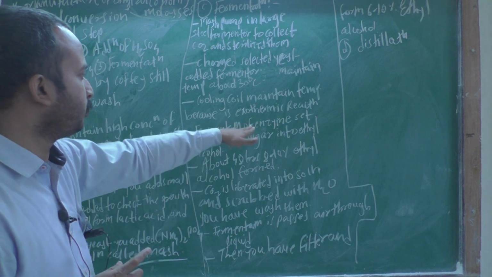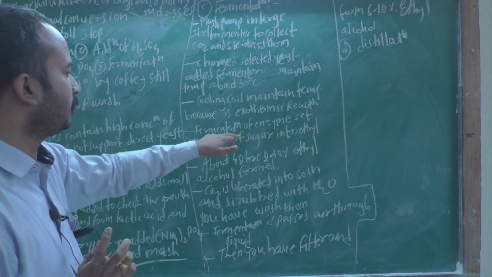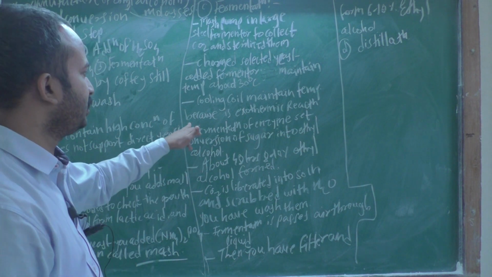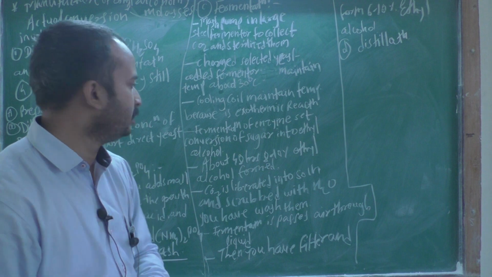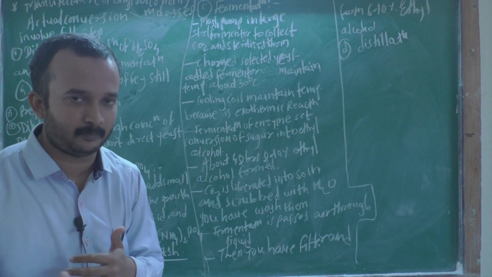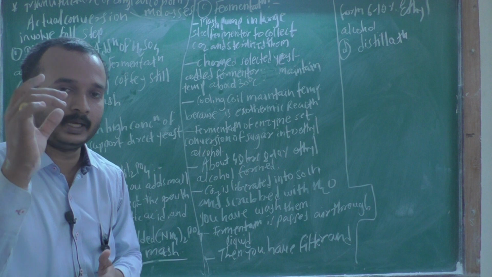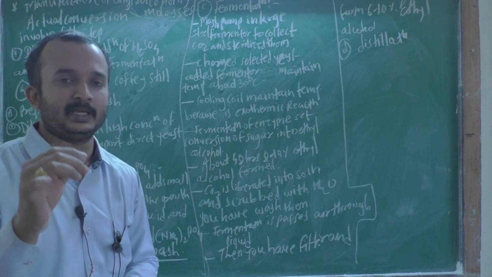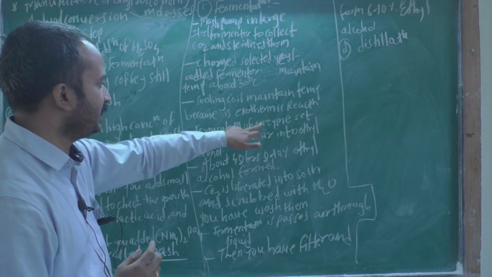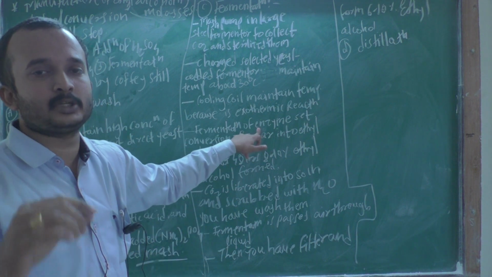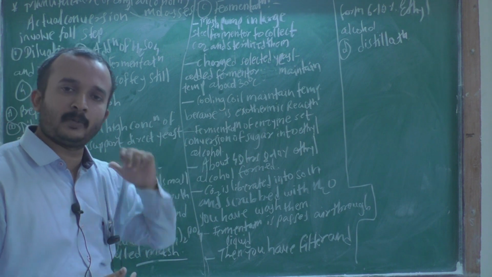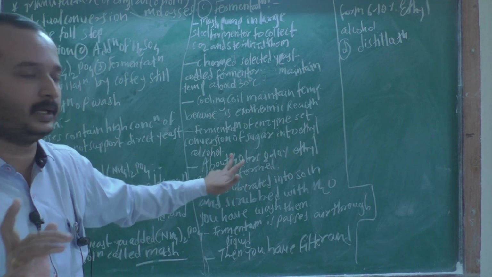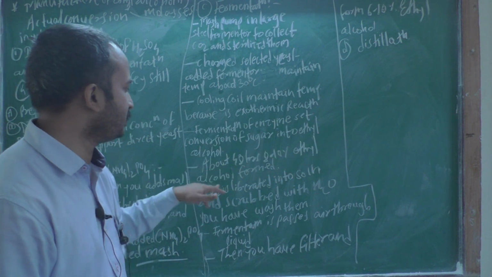And secondly, the enzyme in fermentation catalyzes the conversion of sugar into ethyl alcohol.